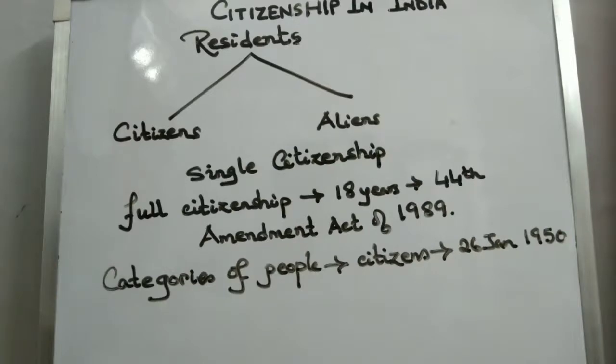So 26 January 1950 is very important in the recognition of citizenship in India, because the Constitution provides the different groups or categories of people who would be recognized as citizens of India.